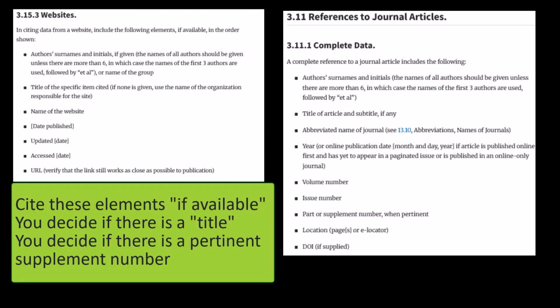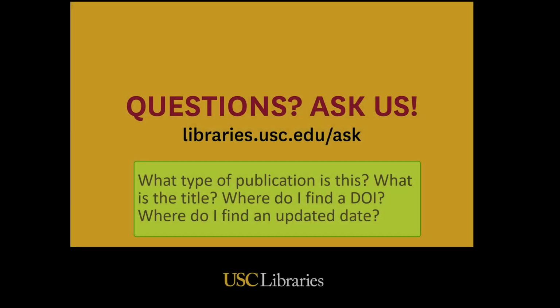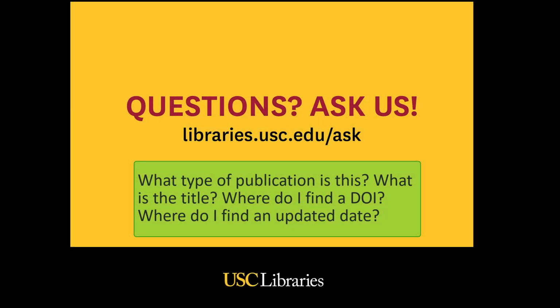Because of the elements of choice inherent in so many parts of citing AMA style, libraries are not able to create references for you or verify the accuracy of AMA style references you have created or found. You can contact the libraries to get help with other aspects of citing and referencing, like determining what types of publication an item is, help figuring out the elements of a citation, or where to find DOIs, URLs, or other information needed to create a reference in AMA style.